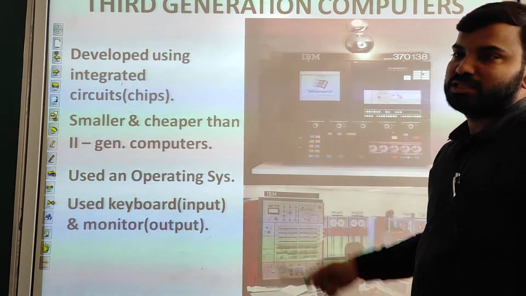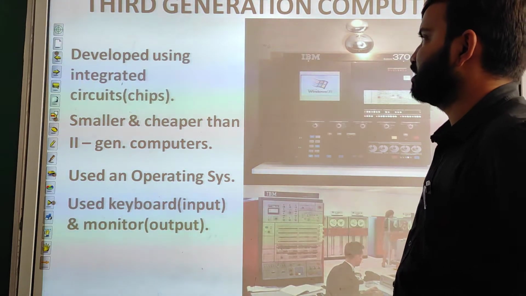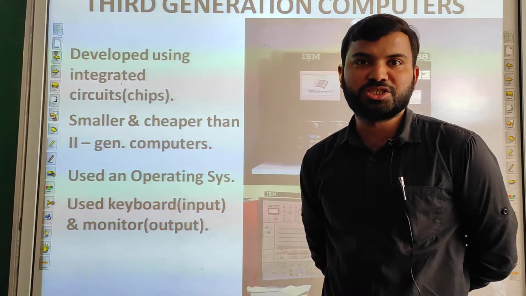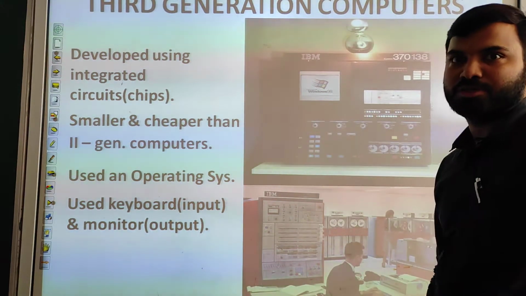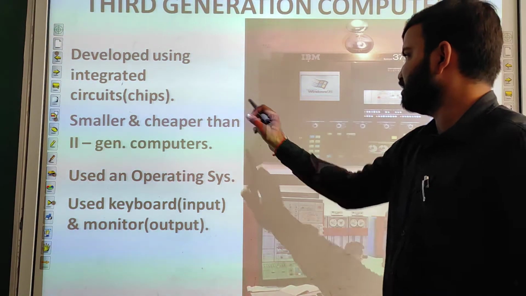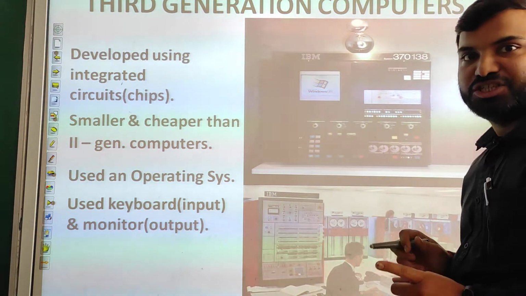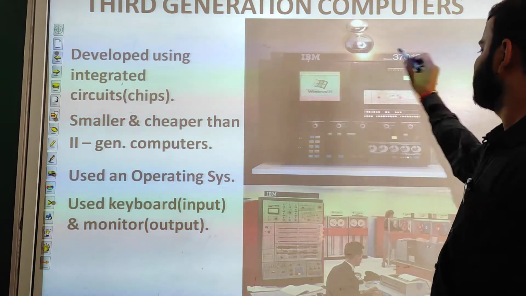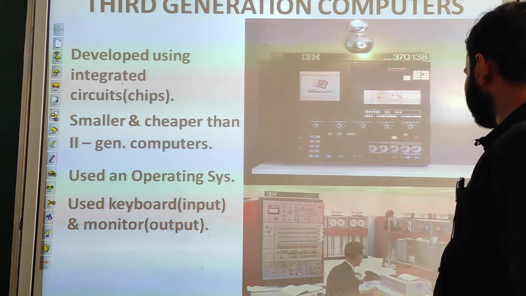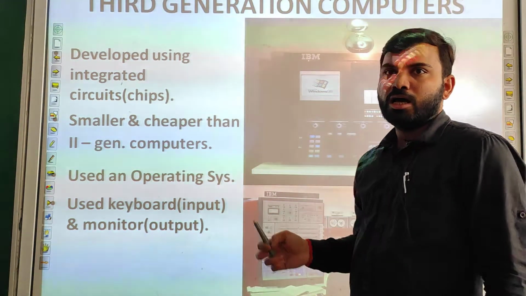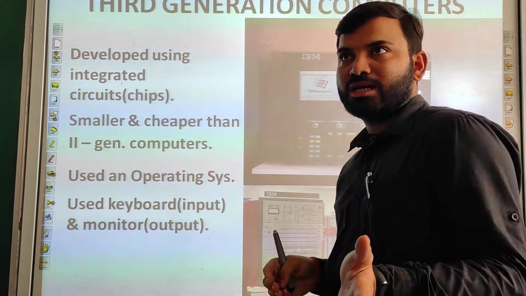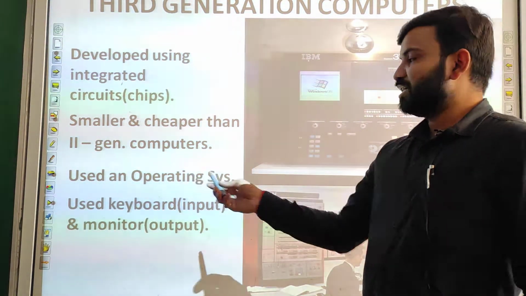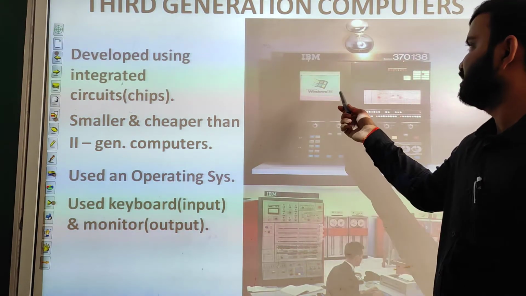Now we come to the third generation computers. The third generation was developed using integrated circuits, also known as chips. They were small chips, and the computers were developed using these chips. They were smaller and cheaper as compared to the second generation computers. As we can see, they were much smaller in size as compared to the second generation, but not as small as the computers we use nowadays.